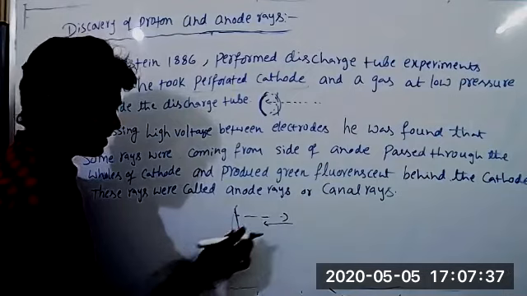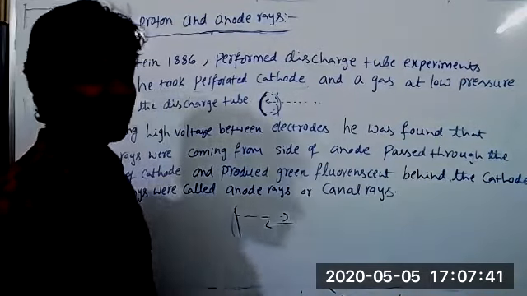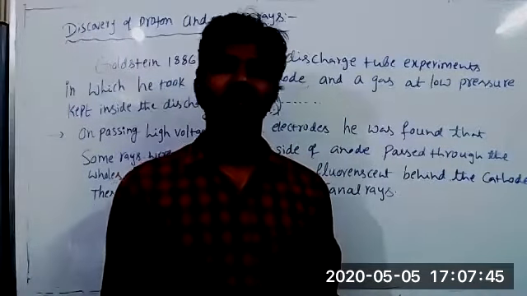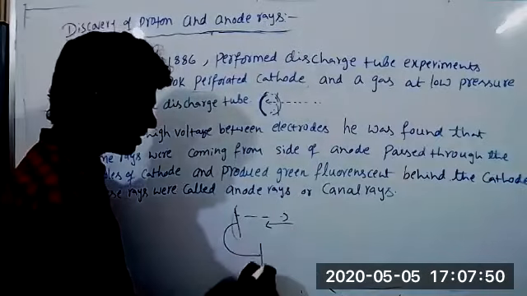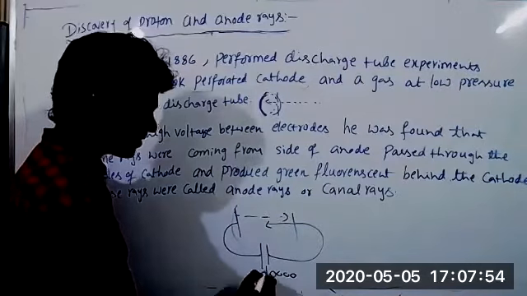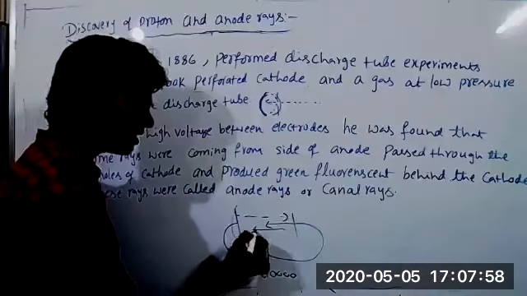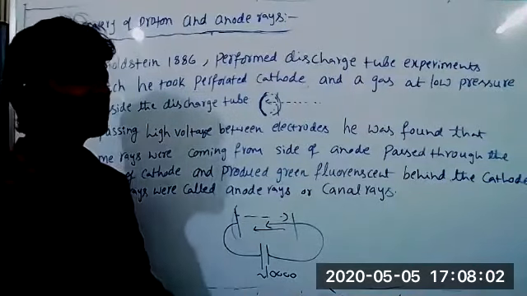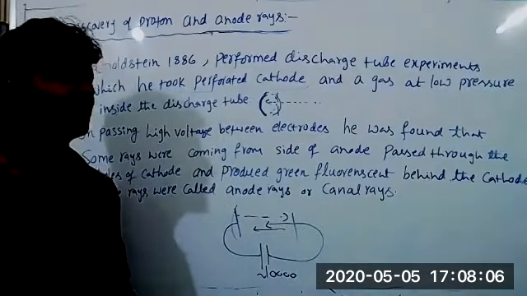Yes, sir, it happens. What will happen then? Then they become neutral. But here we are continuously supplying a high external voltage. So there is more chance to produce anode rays and cathode rays instead of neutralizing. There is more chance to produce both anode rays and cathode rays.